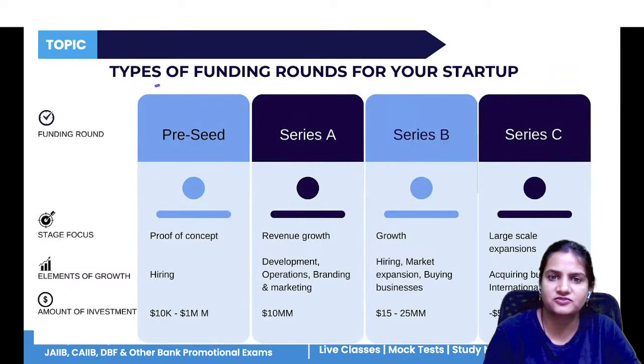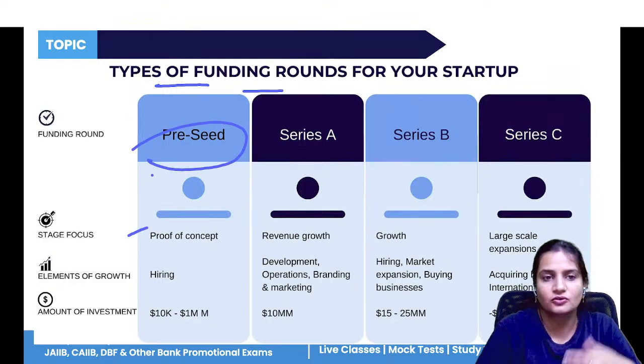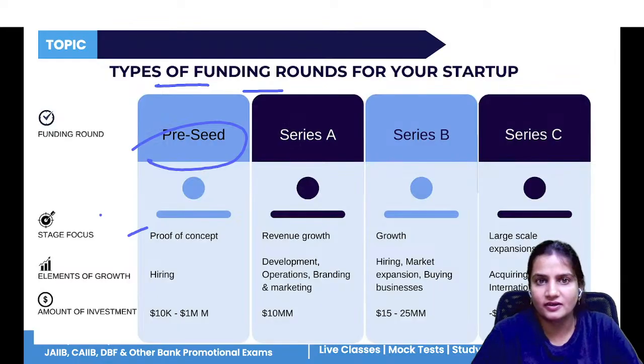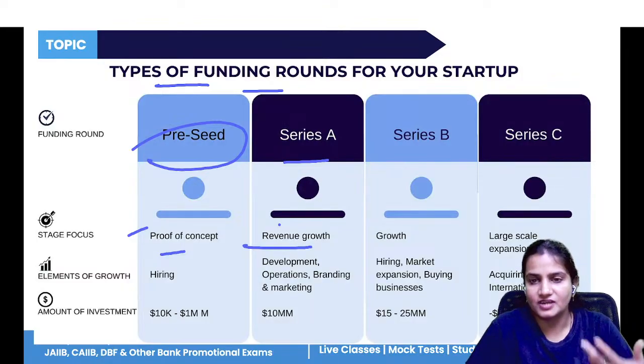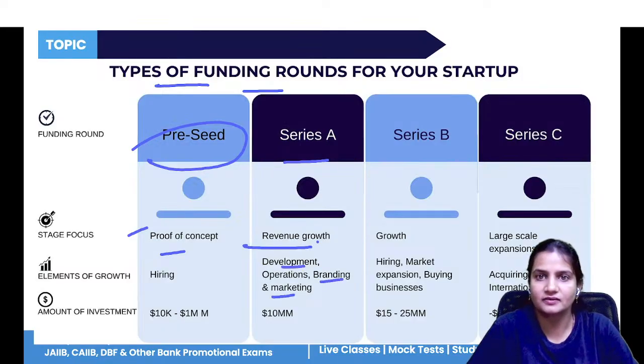So these are the types of funding rounds. Pre-seed is for proof of concept, meaning you have a good idea of your product and you can start working on it. That is proof of concept. Now, Series A is for revenue growth, when you want more money for your startup business. That is for growth, development, branding, marketing.